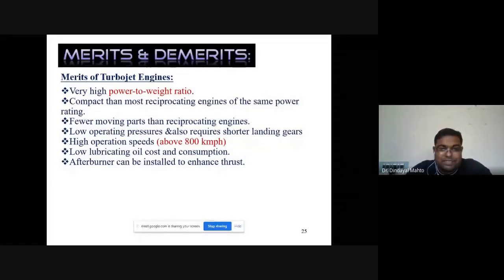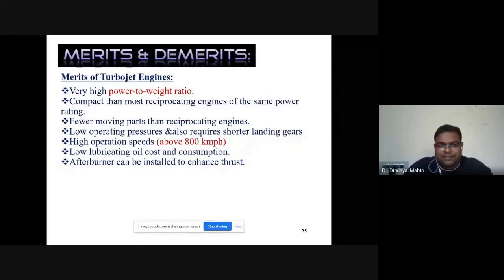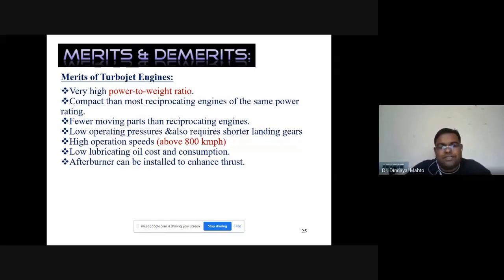A piston engine has reciprocating motion, and reciprocating motion leads to more vibration issues in the engine. In the turbojet engine we are using rotary components, like compressor and turbine, both rotary, so fewer moving parts than a reciprocating engine, low operating pressure, and it also requires shorter landing gears. Like in a piston prop, because of the propeller length, we need longer landing gears. But here, as we are not using any kind of propeller, everything is within the engine casing, so shorter landing gears can be used.